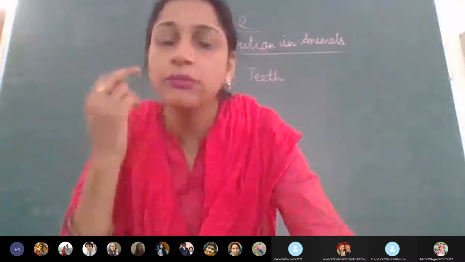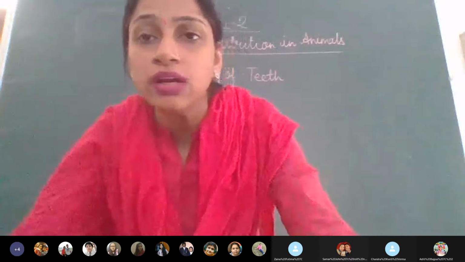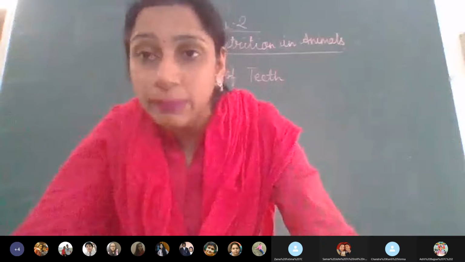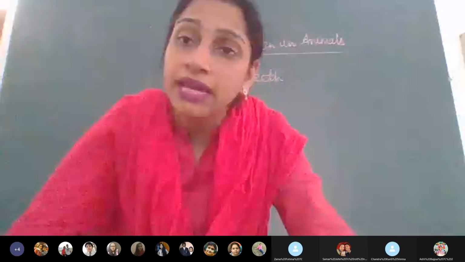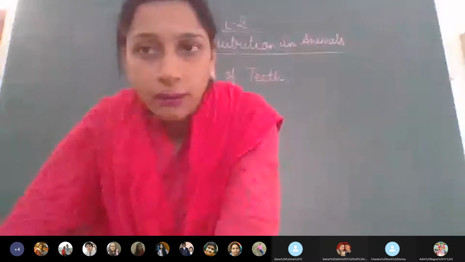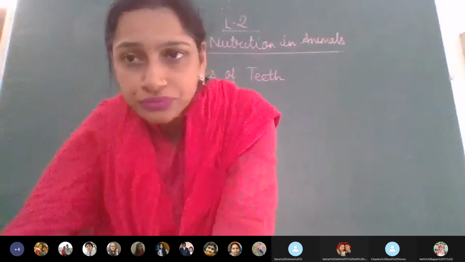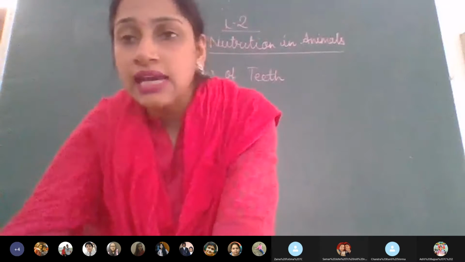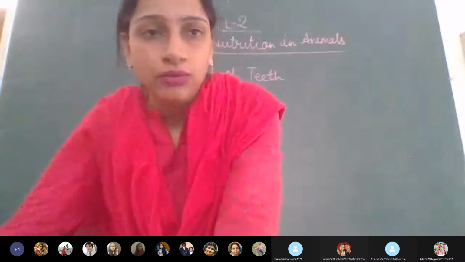Again I repeat, we will be talking about one jaw, that is the upper jaw, and the same we will be considering about the lower. So you are going to multiply the number that will be there in the upper jaw with 2. That is going to give you the full number of teeth that are present in your mouth. And as I discuss one by one, you will be seeing it in your mouth.